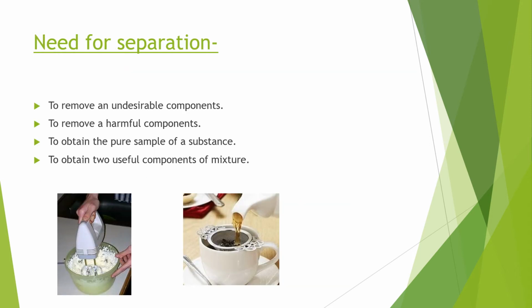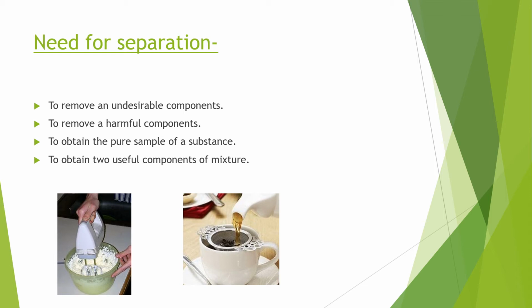Next, what is the need for separation? First, to remove an undesirable component. Yes, we separate. Why? Because we don't want that undesirable component which is present in the mixture. Next, to remove harmful component. If any harmful components are there in the mixture, then we remove it so that we can obtain a useful component. Next is to obtain the pure sample of a substance.